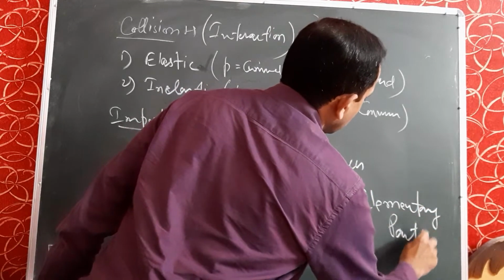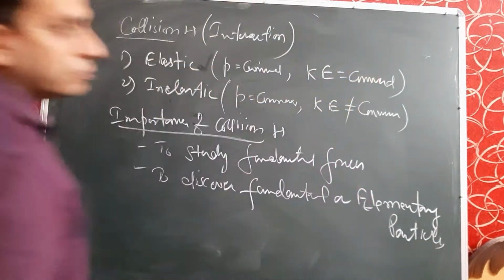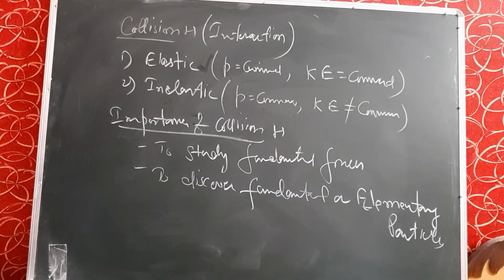You know that there are so many types of elementary particles that exist in nature, and research is going on to discover more fundamental or elementary particles. So those elementary particles will be discovered by the method of collision. So collision is very important to study these two physical quantities.